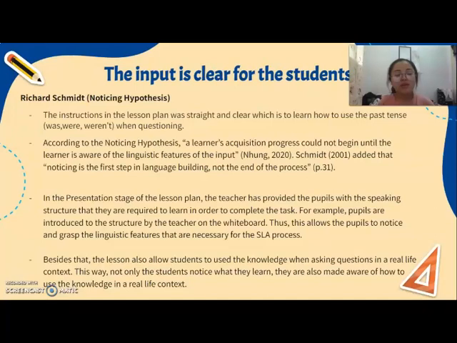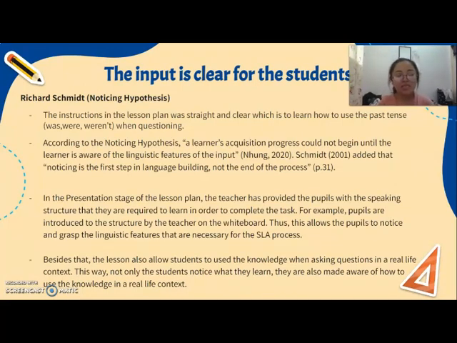the learning, but they also will be much aware of how to use it in a daily conversation, and also the importance of knowing these rules when speaking with other people. So in their head, they will always remember it because there is a repetition here. So when there is a repetition, it will help them to memorize and remember that this is how to use it in a daily conversation, things like that.